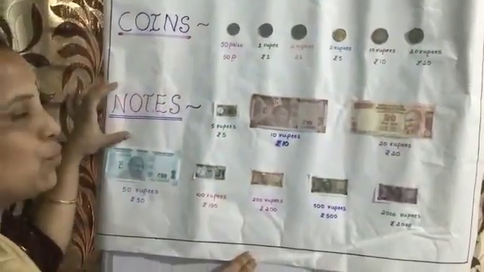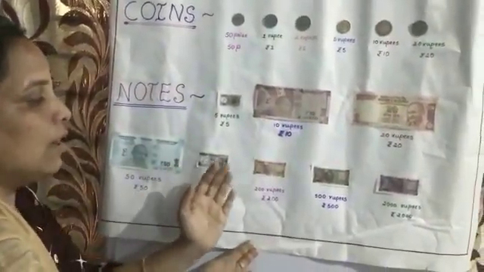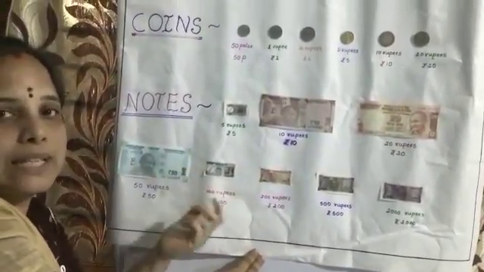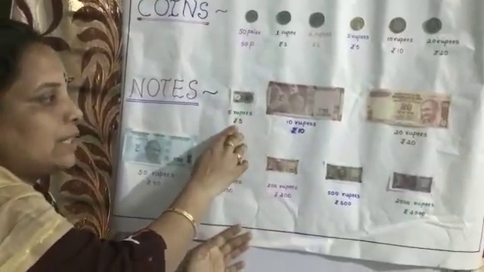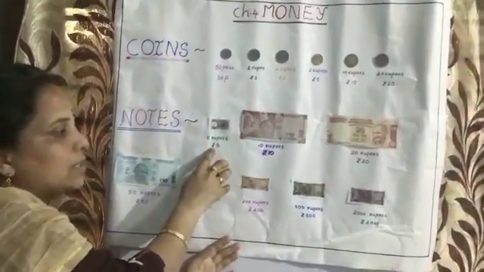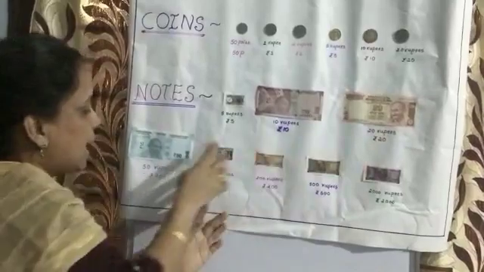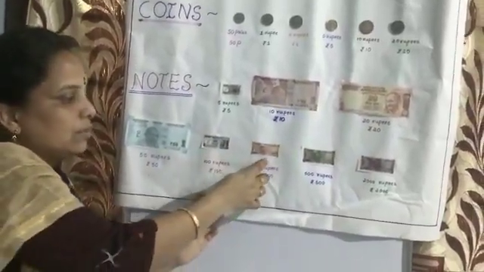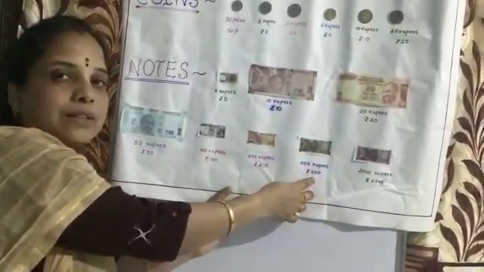And here coming to the notes, you already know these notes are used by your parents when they purchase something. Now here 5 rupees is written as rupees 5, so the symbol will come first. Now this is 10 rupees, this is 20 rupees, and 50 rupees note, 100 rupees note, this is 200 rupees note, and this is 500 rupees note.